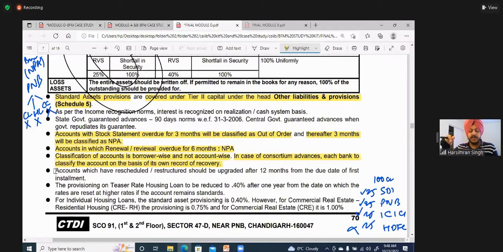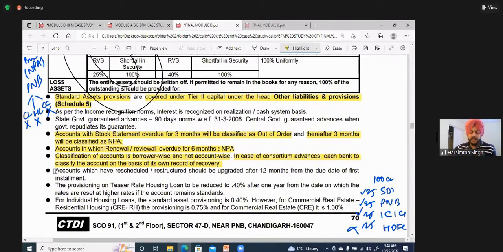In that case, what do you do? You increase his amortization period, right? Let us say if the term loan is for 10 years, you increase it to 15. You reduce the EMI so that he can start paying again. Yes or no? So the question is, when he starts paying again as per the new repayment schedule, when will you upgrade him back to the standard category?